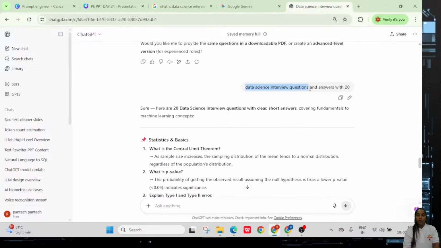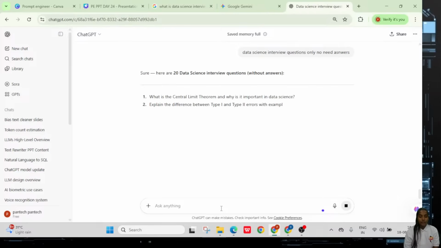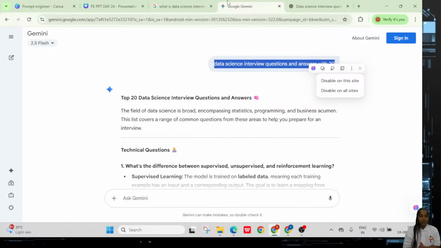So now if you don't want to get in a conversation, only interview questions, no need of answers. If you're not giving some particular instructions, you can see how it's following exactly. I'm not saying only about Gemini. Even in Gemini, if you ask the same question, you'll get the same manner.